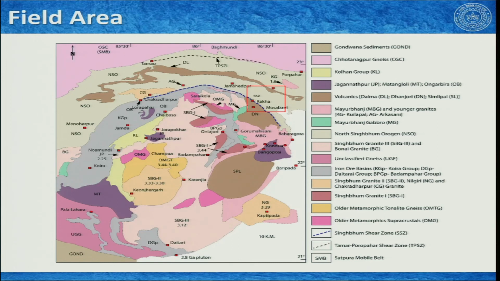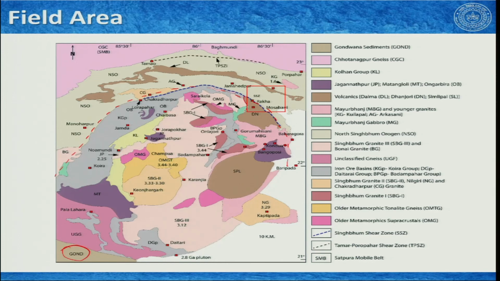What we see in this map are the different geological units. If I would like to give some ideas, this entire section below is known as Singhbhum granite, and there are many different types of granites, as you can see here. We will see all these things in the next slide when we see the stratigraphy. But we have different types of granites, gneisses and granitoid rocks here, and at the base we have Gondwana sediments.